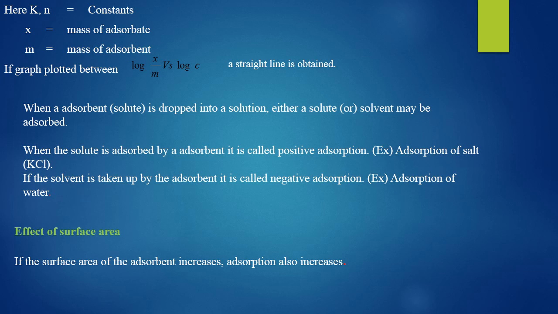Similarly, the effect of surface area: already we know that if the surface area of the adsorbent increases, the adsorption also increases.